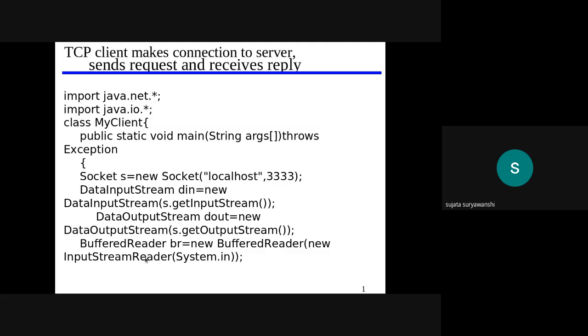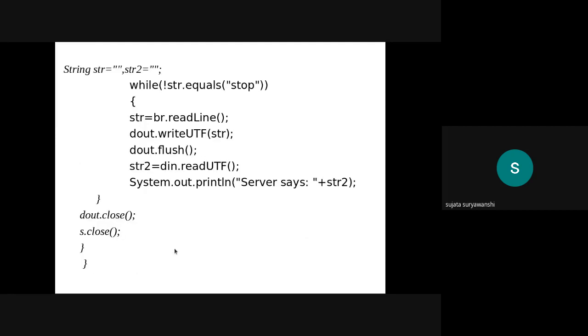Just remember these two are different, InputStreamReader and getInputStream, and their uses are different. getInputStream gets input from the remote system, and InputStreamReader is just to take input from the client, or the user. Here I have created br is equal to new BufferedReader. Once the client accepts the data from the user, that data should be sent to the server side, and for that purpose I have used two strings.